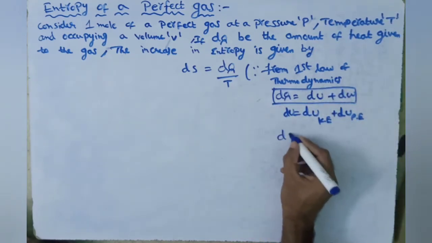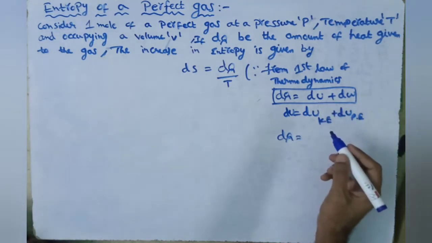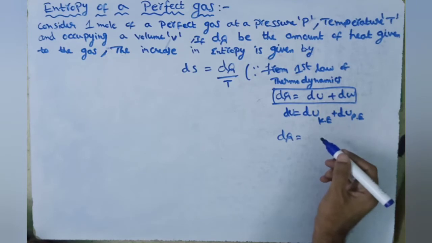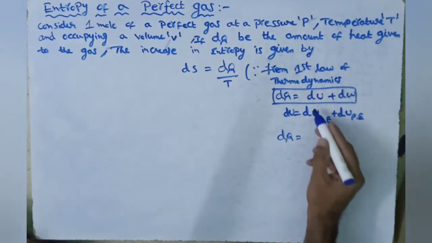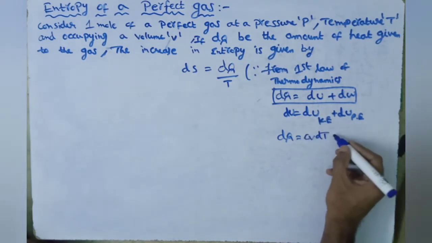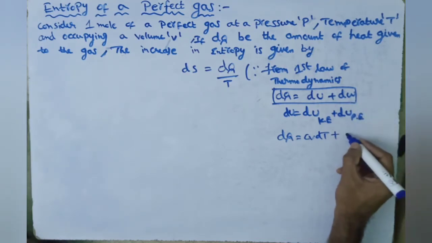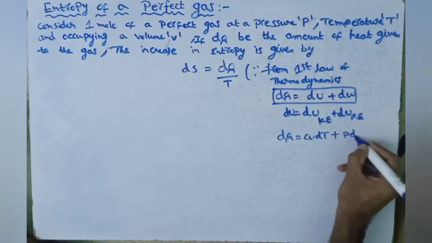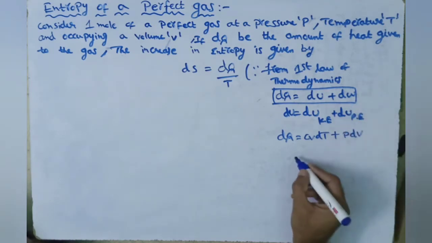Here du is the increase in internal energy of the gas, which can be written as Cv dT, and the work done dw, the external work, can be written as P dV.